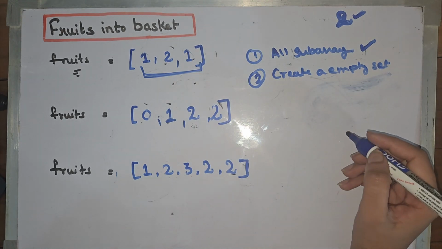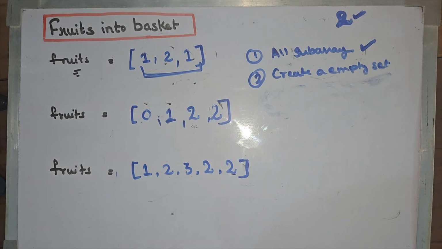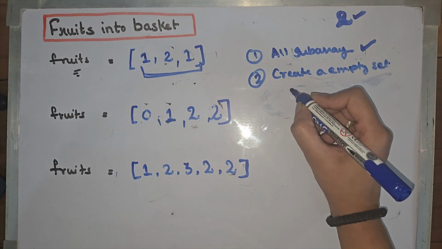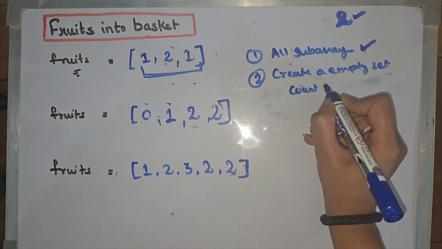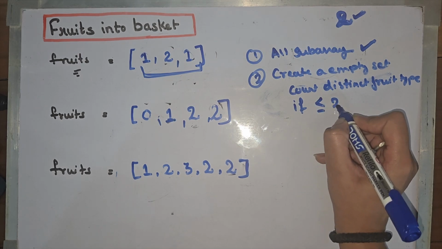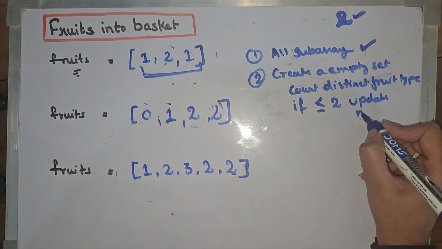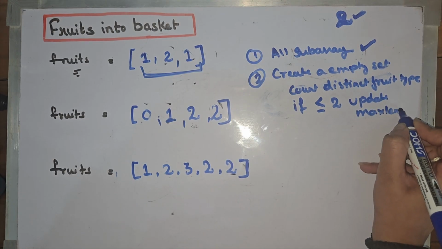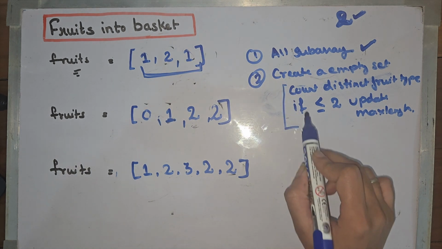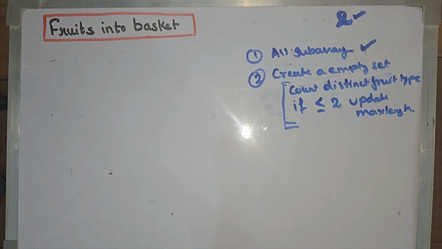Once we have created the set, we will count distinct fruit types. And if the count is less than or equal to 2, we will update our answer, which will be the max length. Right? So this way we can do the naive solution. Let's see how we can code this.